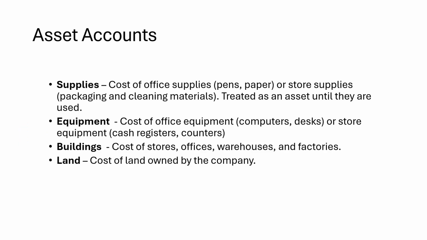Continuing with asset accounts, supplies includes the cost of office supplies or store supplies. So any type of supply that is purchased to be used over time is considered an asset. Equipment obviously is the cost of the office equipment or store equipment. Buildings, obviously, they're the buildings that are used by the company. And land is the land owned by the company.